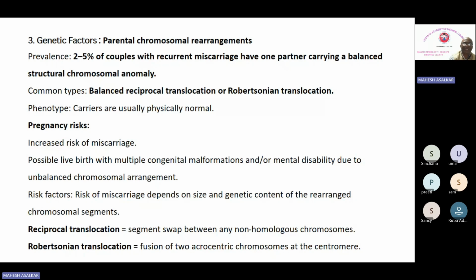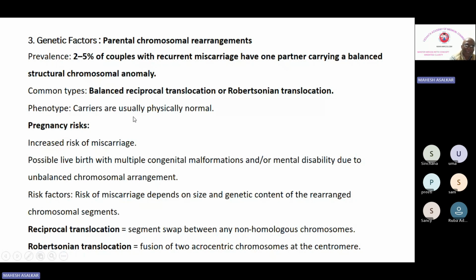What is balanced reciprocal translocation? In reciprocal translocation, there is a segment swap between any two non-homologous chromosomes. While in Robertsonian, what happens? There is a fusion of two acrocentric chromosomes at the centromere. Generally this Robertsonian translocation is seen in acrocentric chromosomes, while in reciprocal translocation, there is swapping between two non-homologous chromosomes.